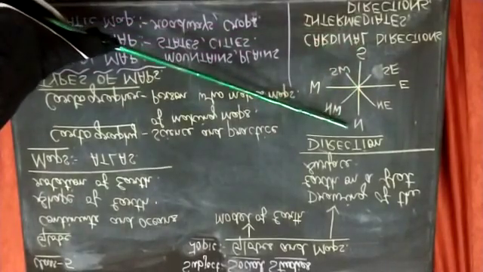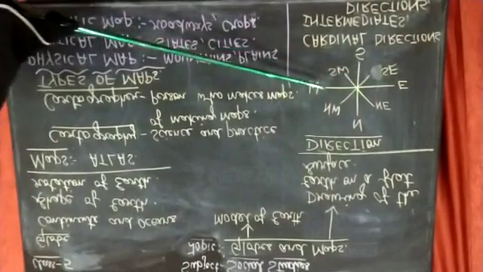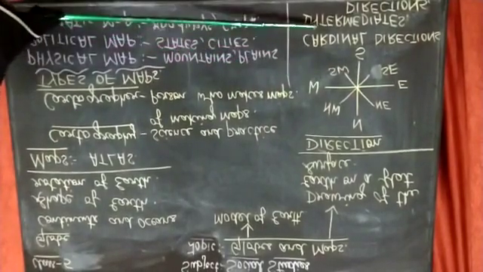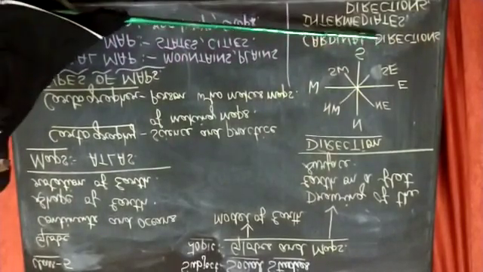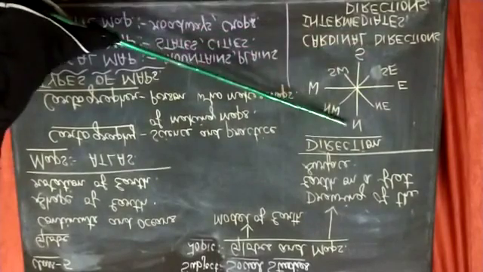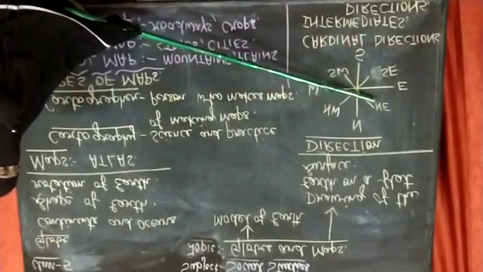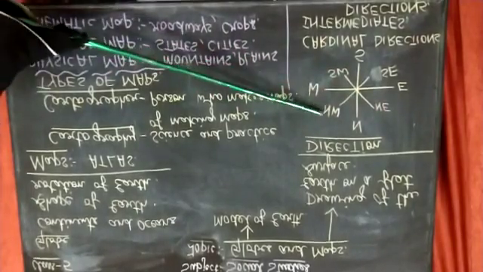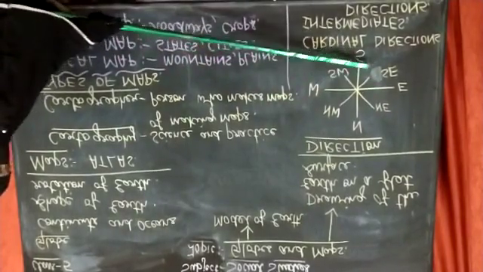Now the directions north, south, east and west are the main directions called cardinal directions. What are they called? Cardinal directions. And between north and east, it is called northeast. Between north and west, it is called northwest. The place between south and east is southeast.